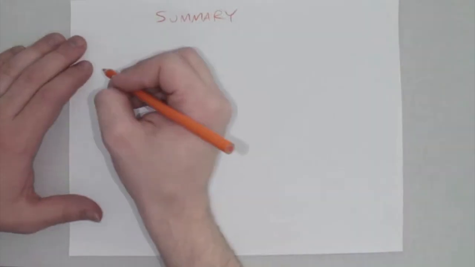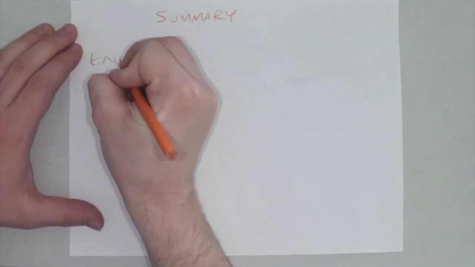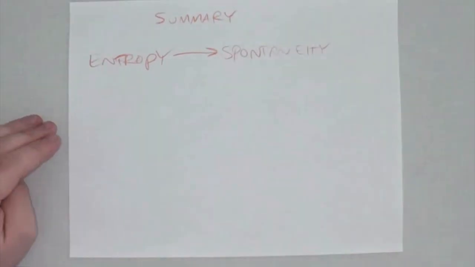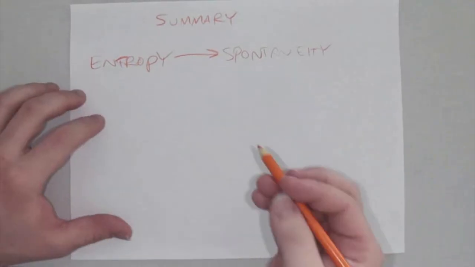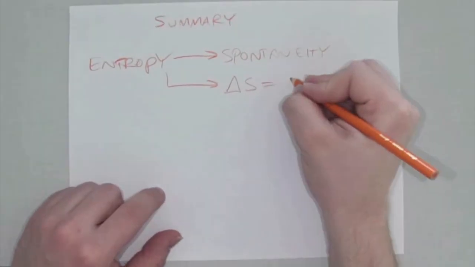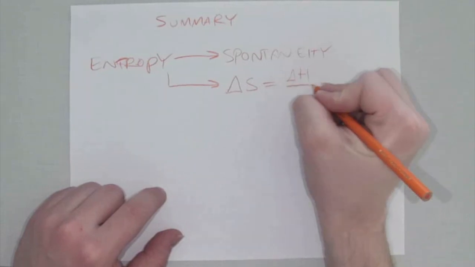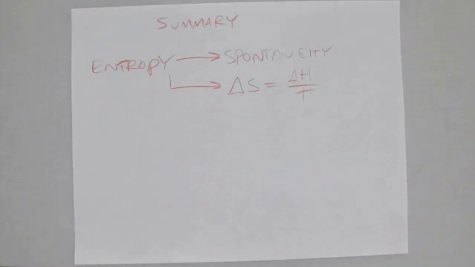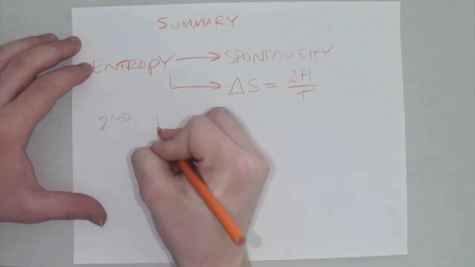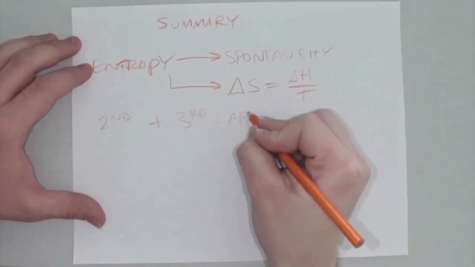So now let's look at a summary of what we've covered. We've taken the broad concept of entropy. We've thought about it in terms of spontaneity, where a spontaneous process is just something that will happen eventually. It's not quick, not necessarily exothermic, but it is nature's arrow. Entropy can also be found with a very important equation of delta S is equal to delta H over temperature. We also talked about the different laws of thermodynamics, how especially the second and third laws are directly related to